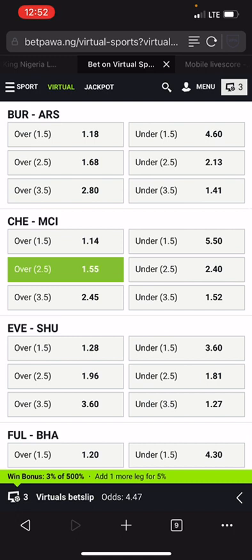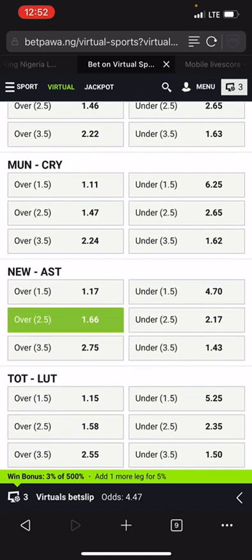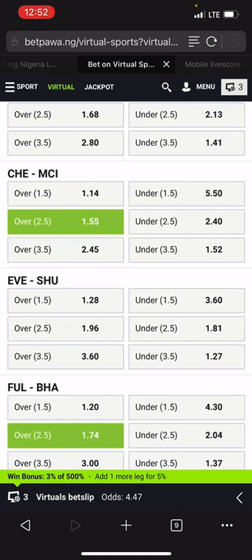Chelsea versus Manchester City, both of them are strong teams. Fulham versus Brighton, both of them are in balanced team. Newcastle and Aston Villa, both of them are in balanced team. So we have 3 selection right now that pass one-on-one calculation. In order to select the actual one that pass the one-on-one calculation, all we have to do is to introduce media method, because media method is inside one-on-one calculation in order to get the accurate selection.